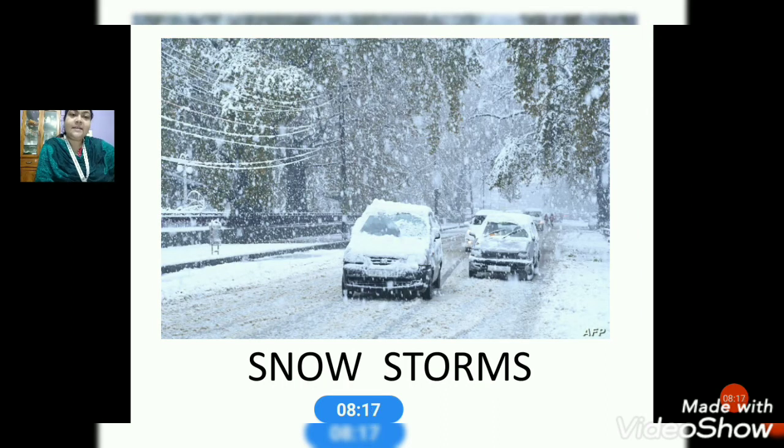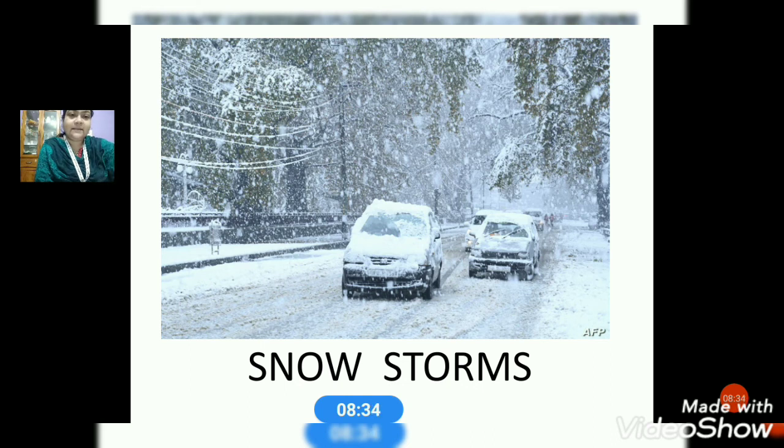Then comes the last one, the snowstorm. So snowstorm means what, children? Storms that bring snowfall are called snowstorms. Where there is heavy snowfall, that is a snowstorm.